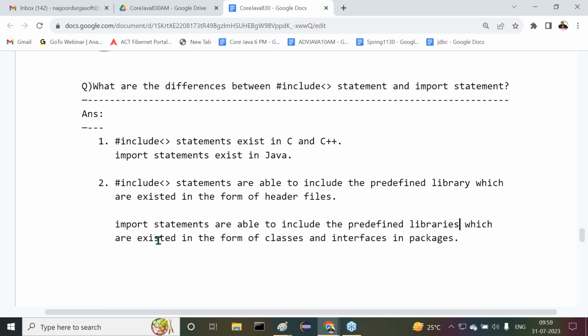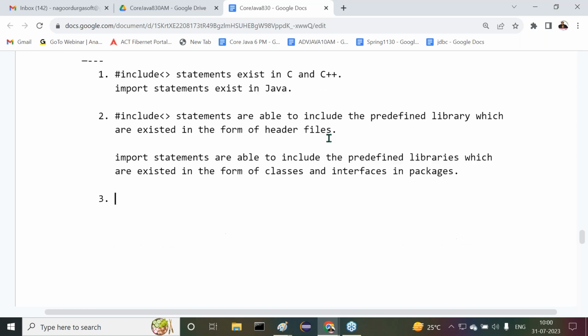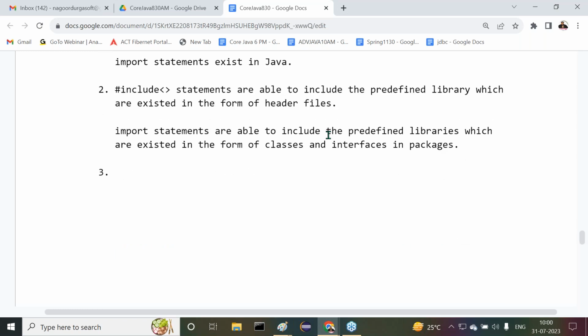Observe carefully. Now this is another point we can understand. Third one, point number 3. All of you are following or not? The points already completed are the ones we discussed. Now point number 3. Now who will recognize hash include statements and who will recognize import statements? Hash include statements are evaluated by the preprocessor. Am I right or not? Hash include statements are evaluated by what? Preprocessor.